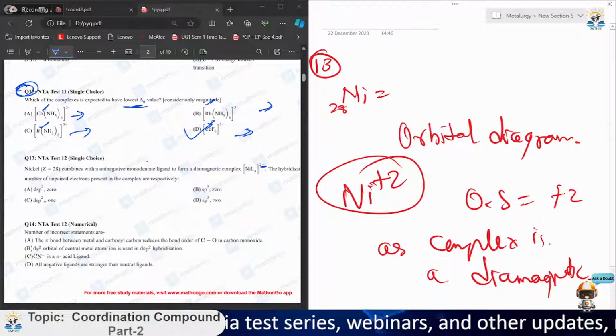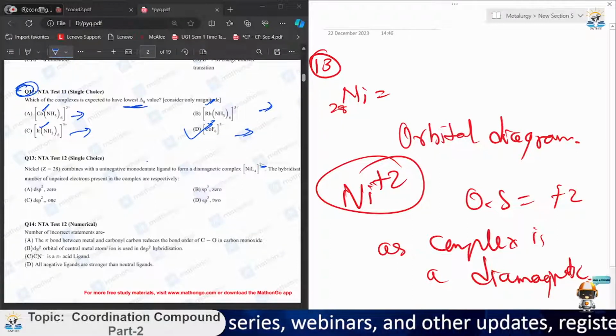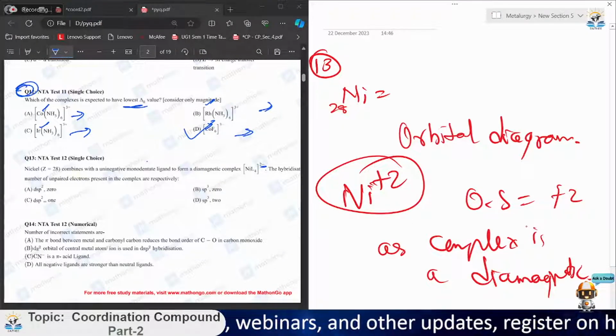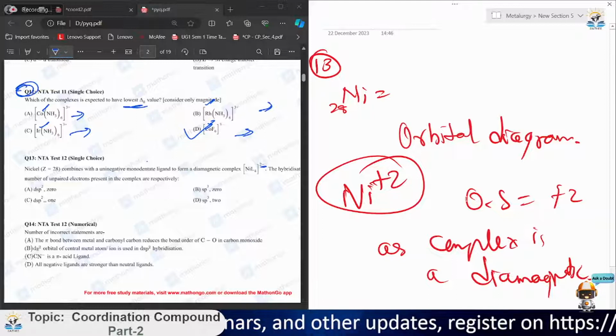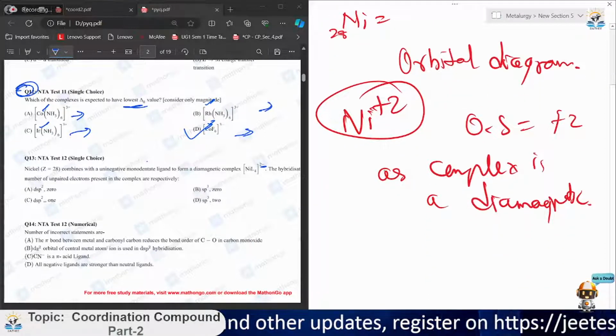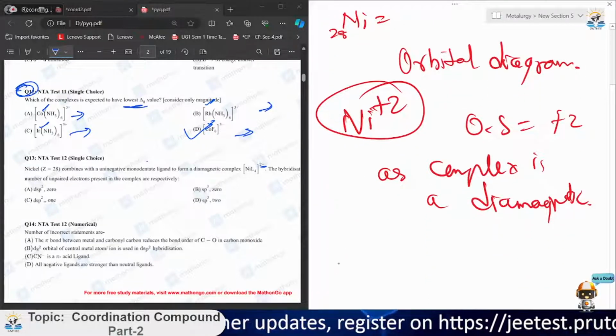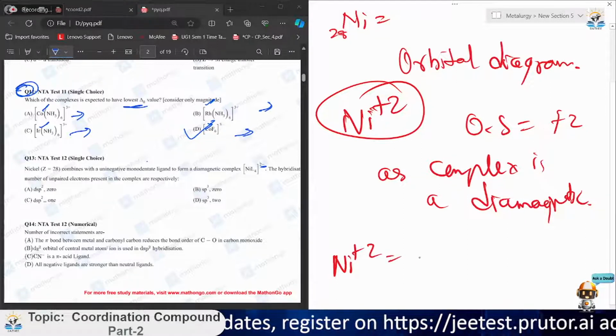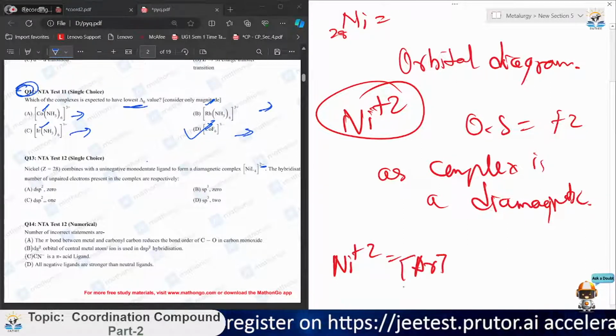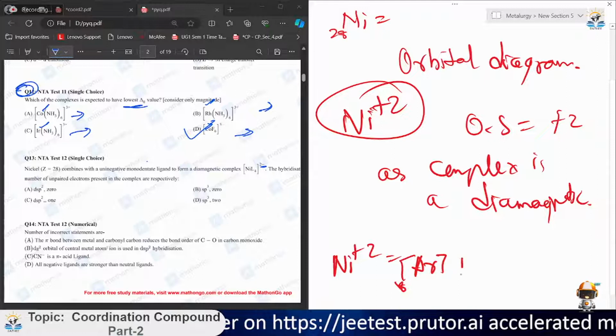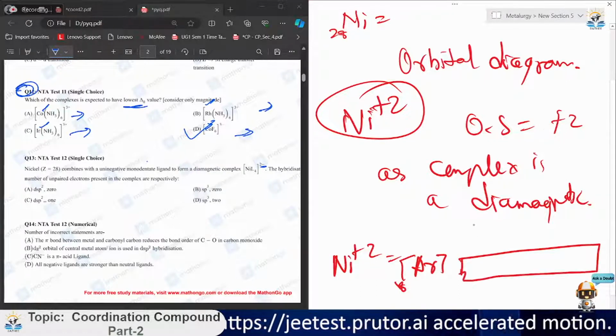Now all electrons are paired in the inner 3d orbitals to provide the electronic configuration. We just need to make the orbital diagram of Ni+2. Ni+2 is like argon, and the outermost electrons we need to fill in the d orbital.